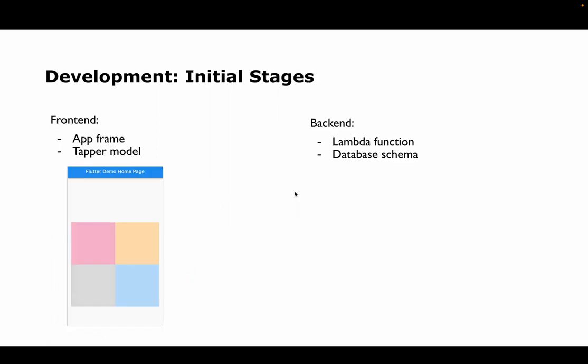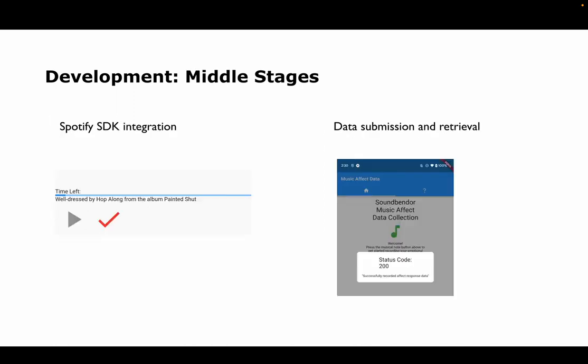So initially, as you can see here, we spent a lot of time just creating what we called the tapper, which was the UI grid that would collect that data, normalize it to be between -1 and +1 for the X and Y coordinates, and get that set up. Meanwhile, we also set up the backend with those Lambda functions and the database schema. So Tanya and I were tasked with the front end, and then Mia and Chris were the backend team, but there was obviously some crossover.